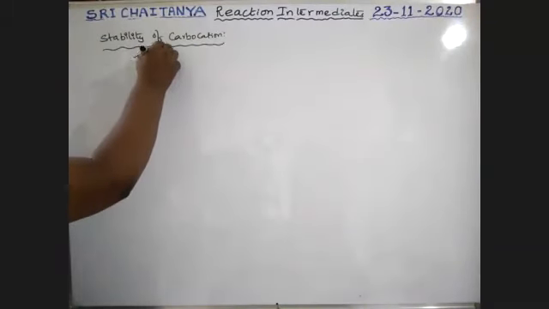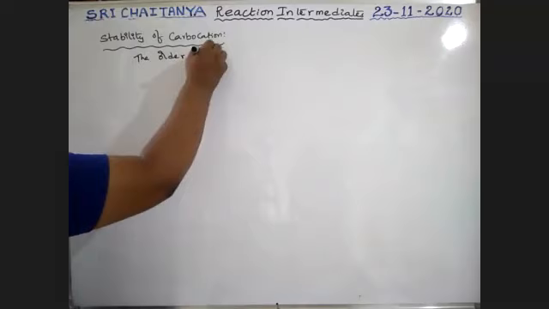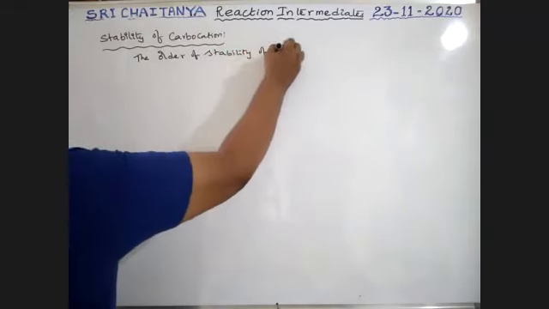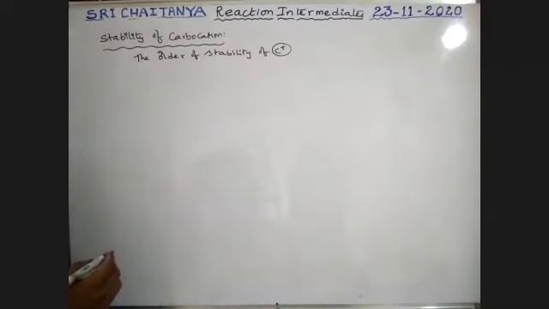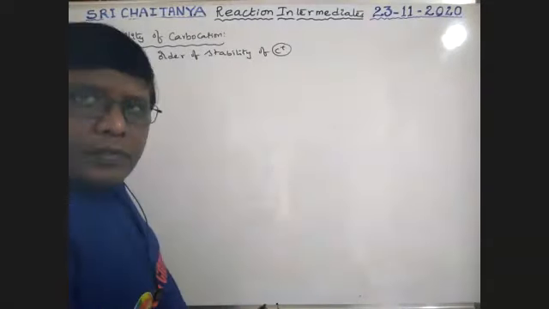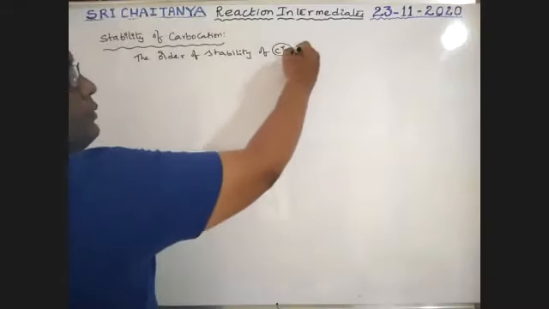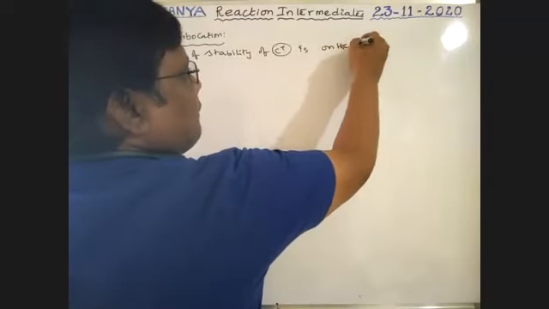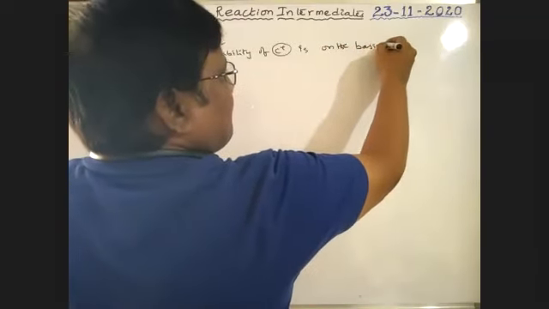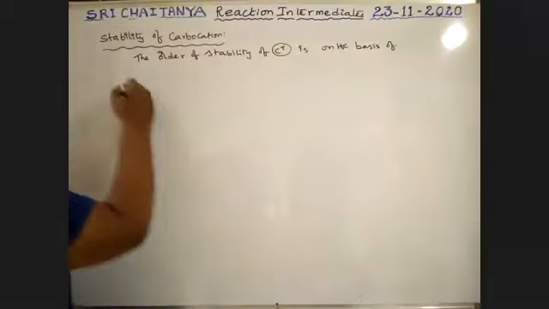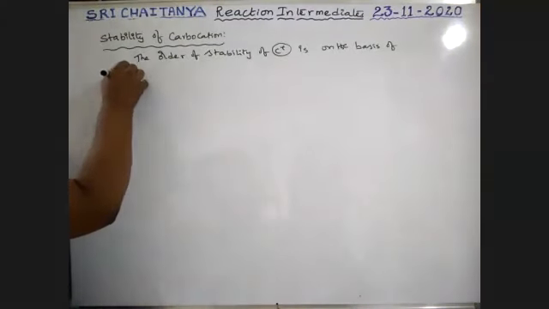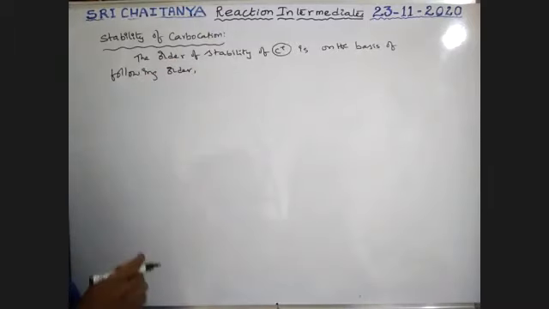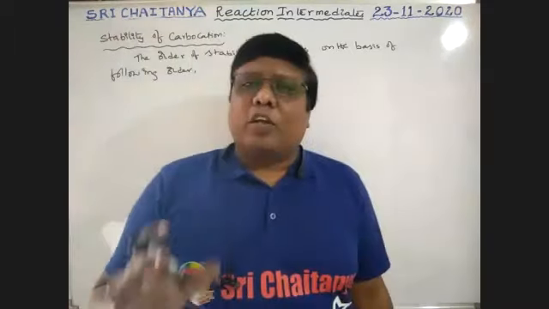the order of stability of carbocations is explained on the basis of the following ordering. Boys, carbocation stability is explained on the basis of the following order.